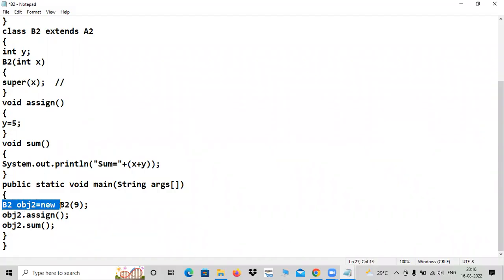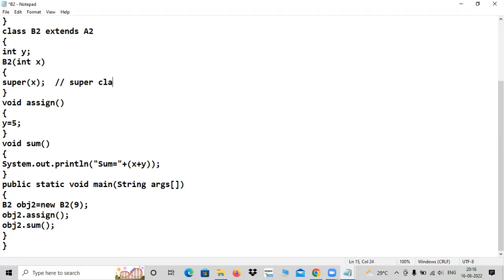See, you have just created an object for the B2 class, and the JVM obviously will look for a constructor. Yeah, it is there, a parameterized one. 9 is passed into x. Yes. And then this is the important one: super x. What is the meaning of that? The super class constructor will be invoked.